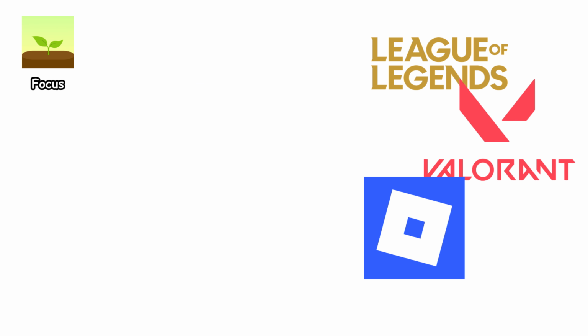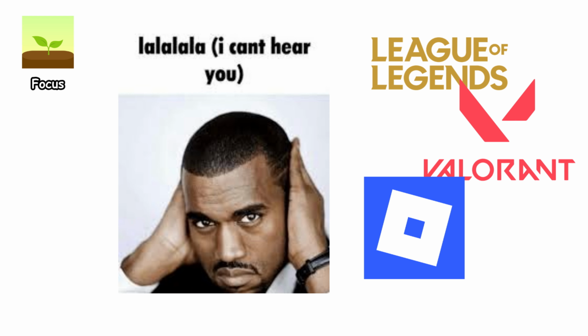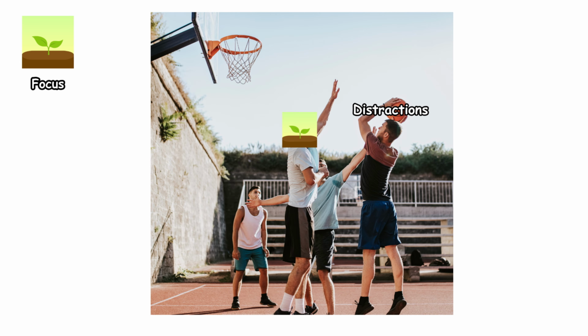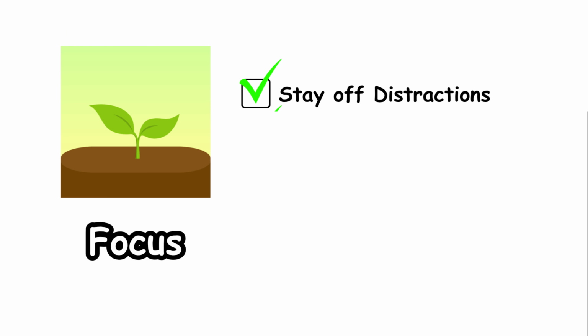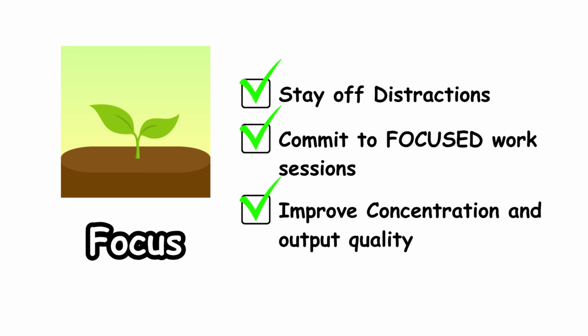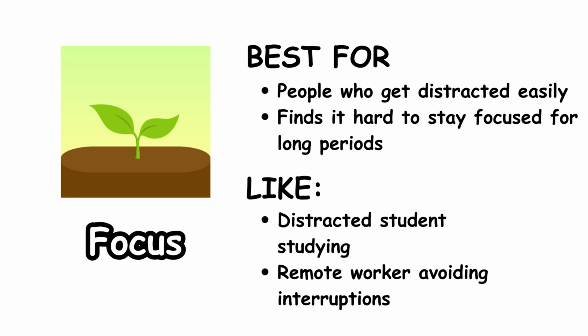These apps aim to reduce distractions and help users concentrate on a single task. Examples include Forest, Focus To Do, and Freedom. Many are inspired by techniques like the Pomodoro method, where work is broken into timed intervals. What sets them apart is their minimal design and ability to block interruptions. You can use them to stay off distractions and commit to short, focused work sessions, which brings value by improving concentration and output quality.